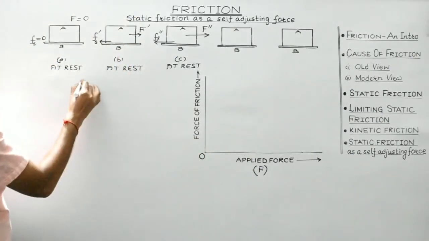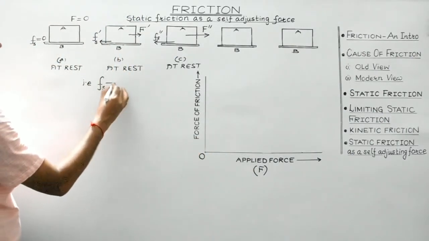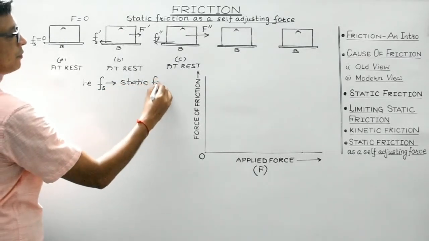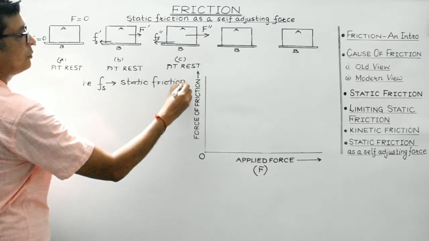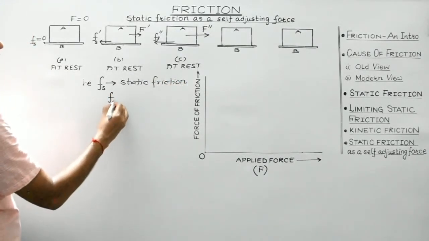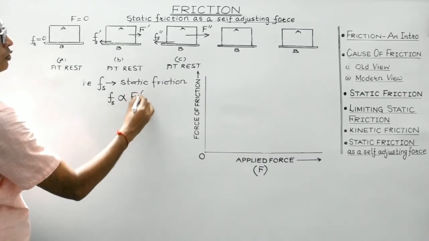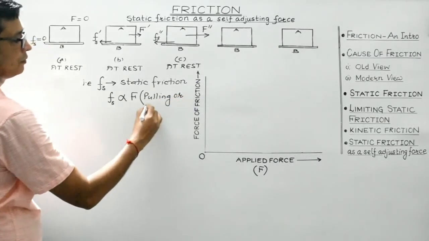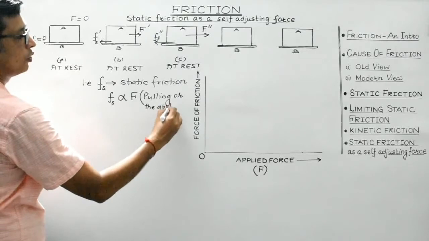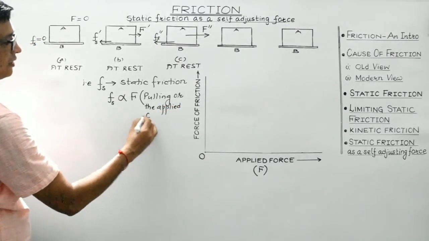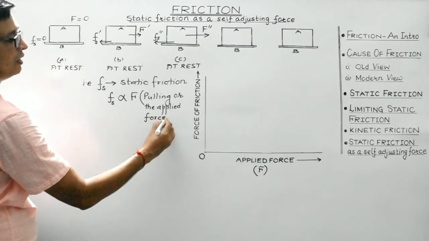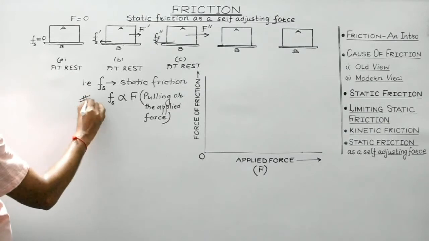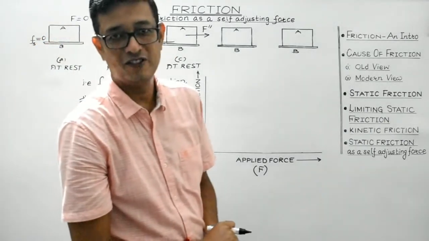That is, if Fs represents the static friction, then till the body remains at rest, static friction is directly proportional to the pulling or the applied force. So if you plot a graph between static force of friction and the applied force, it should be a straight line passing through the origin, right? This is the first observation which we can safely conclude.